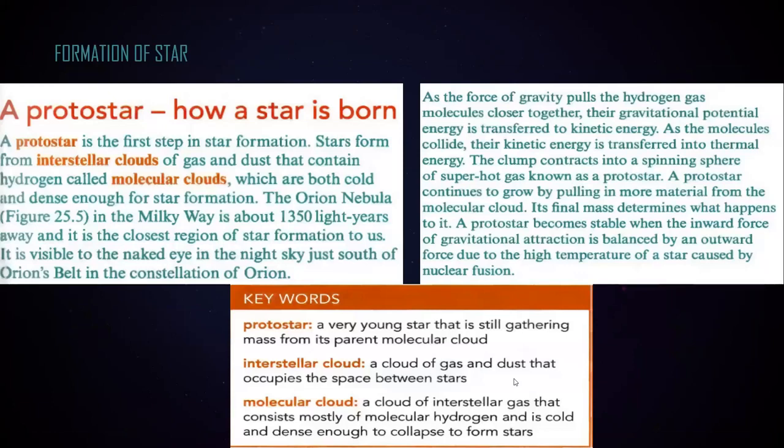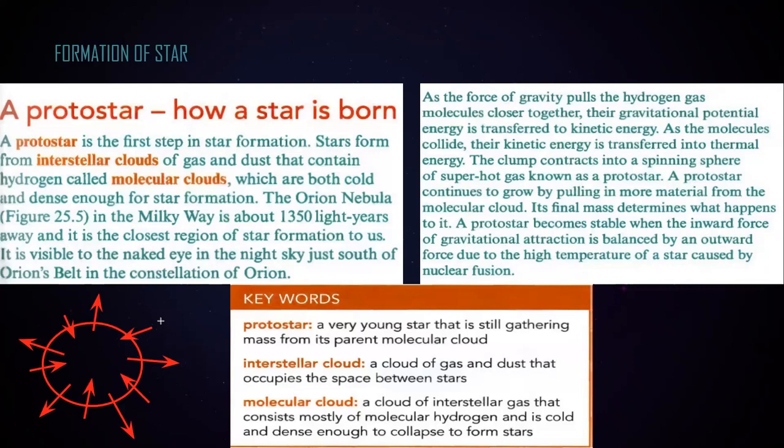And as a result, what will happen? The protostar becomes stable. It becomes stable when the inward pressure equals the outward pressure. Because of nuclear fusion, there is an outward pressure, and because of gravitational force, there is an inward pressure. When both pressures are balanced with each other, the protostar will become a stable star.